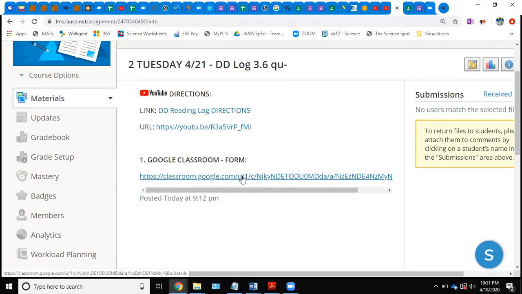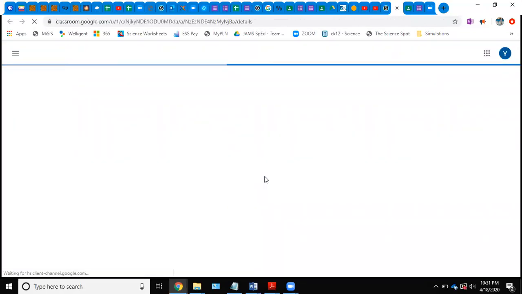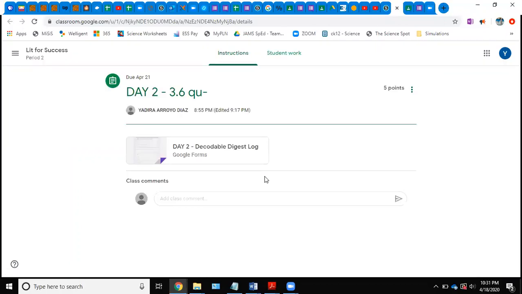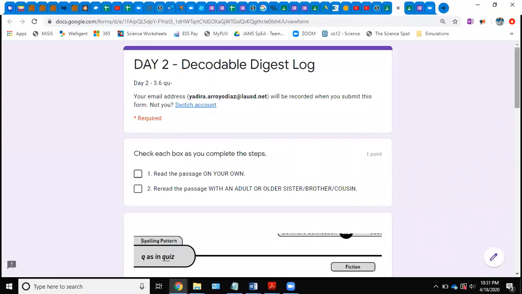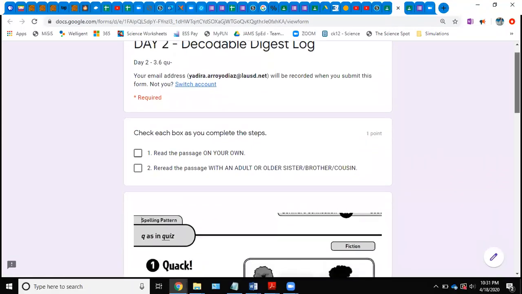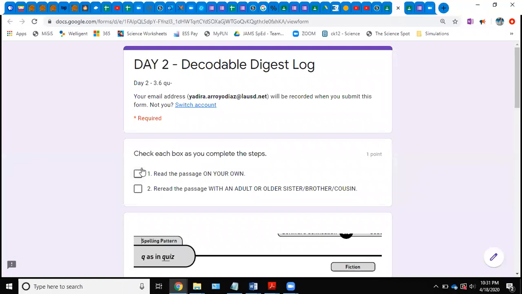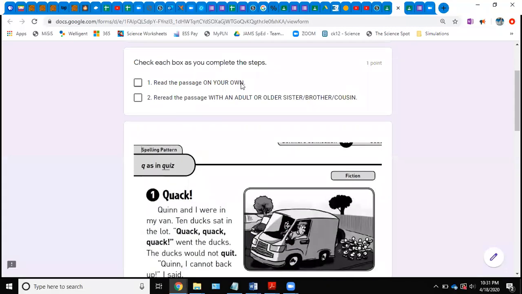So I'm going to go ahead and click the form. You have to click it. It's going to open it in a new page, and you should already be signed in. So it should show you something like this, day 2, and we're working with the qu sound. So you go ahead and click the Google form, and I'm going to go ahead and explain to you. So it's going to start here. It already has your email address because you're logging on through Schoology.